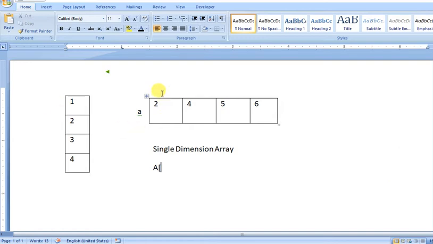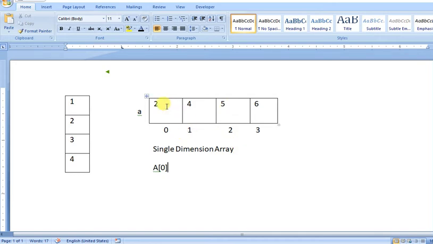This is the 0 index, 0, 1, 2 and 3. So you can access A0, and it returns 2, and A1 returns 4, A2 returns